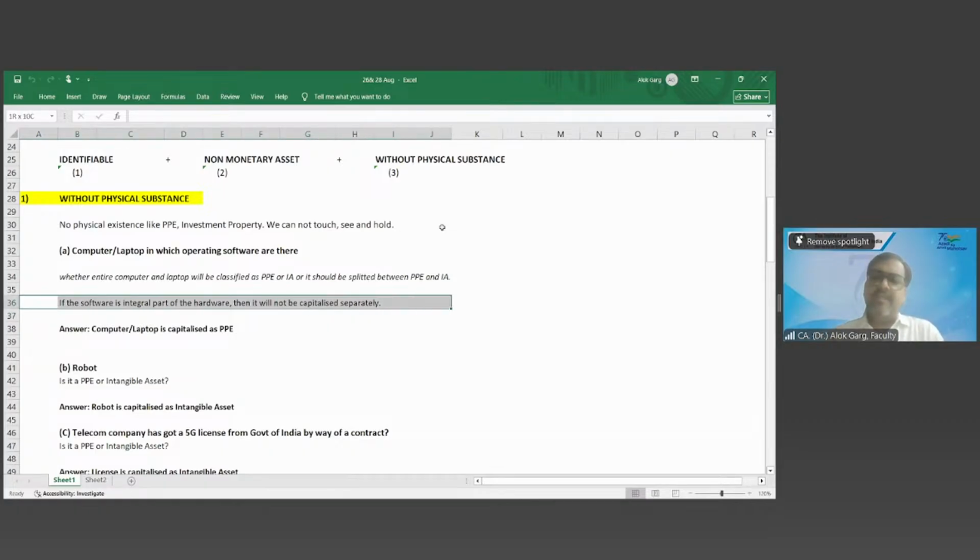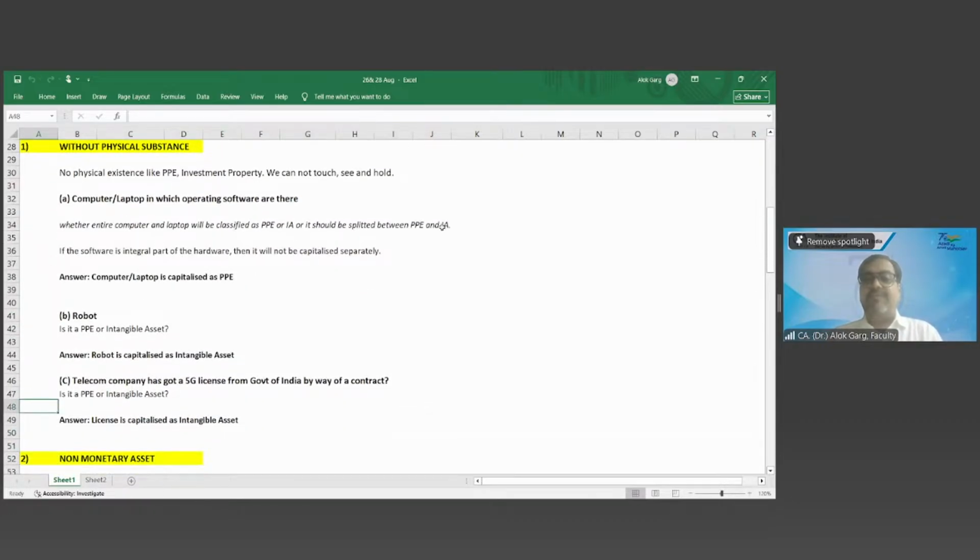But what happens if you purchase it separately? If you purchase antivirus software, or some other software, like you want to do graphics work on your laptop and you have purchased software for graphics, is that software an integral part of the hardware? Should that software be capitalized separately as an intangible asset? The answer is yes, right? It is not an integral part of the hardware. Robot we discussed.